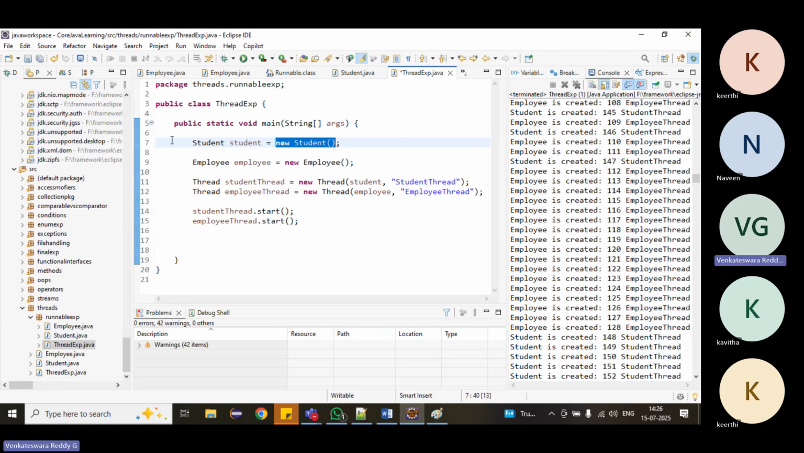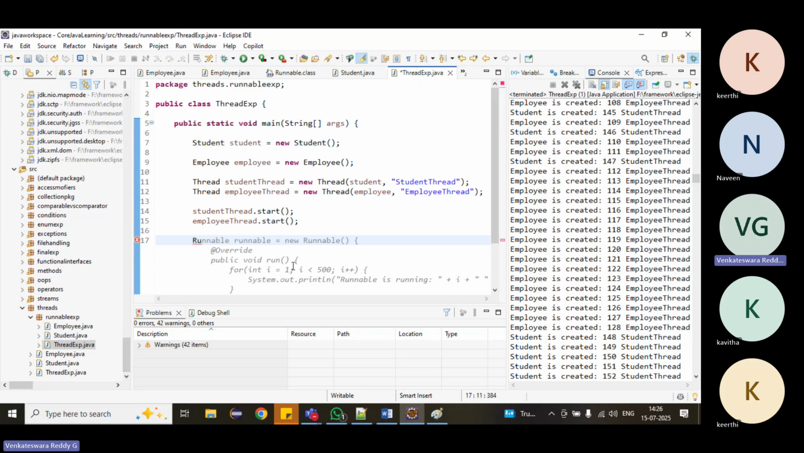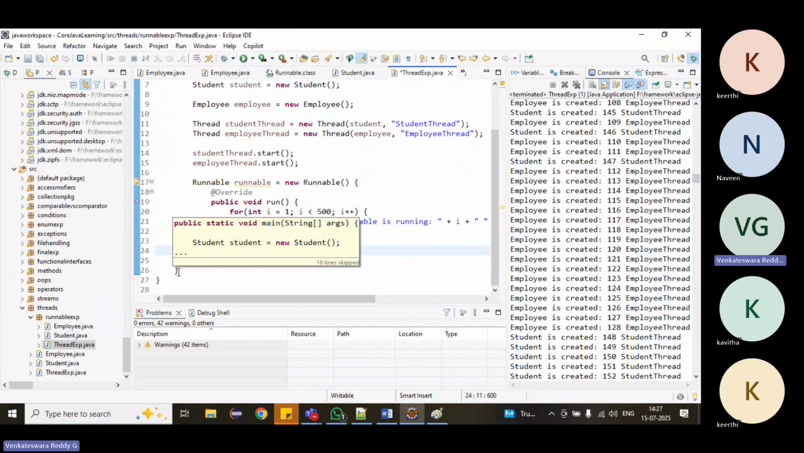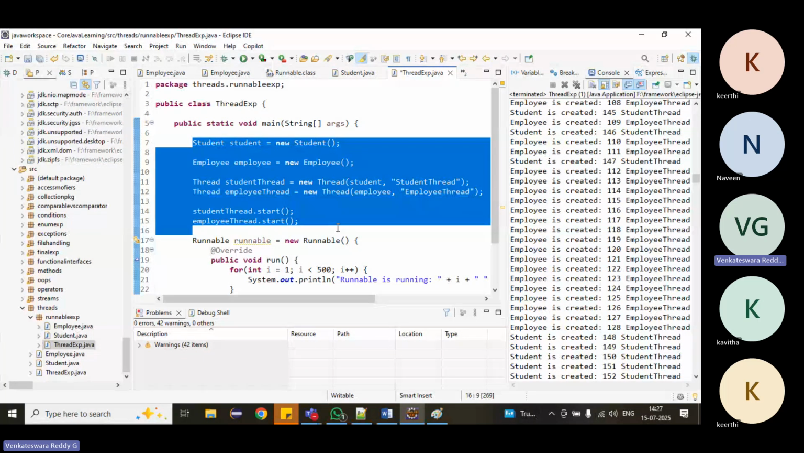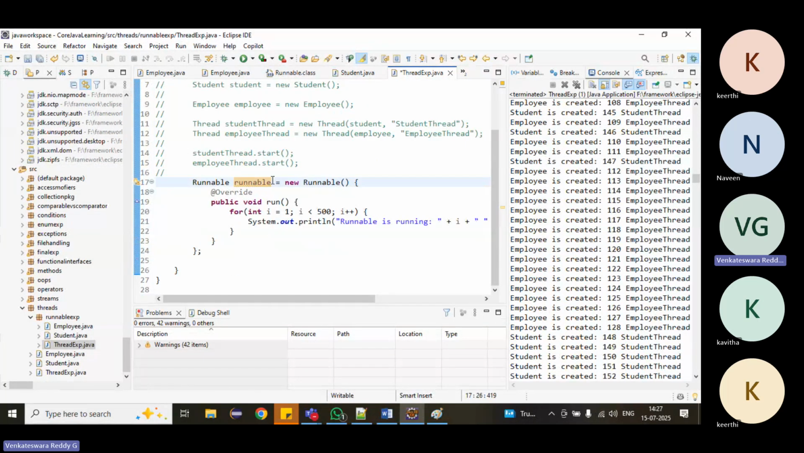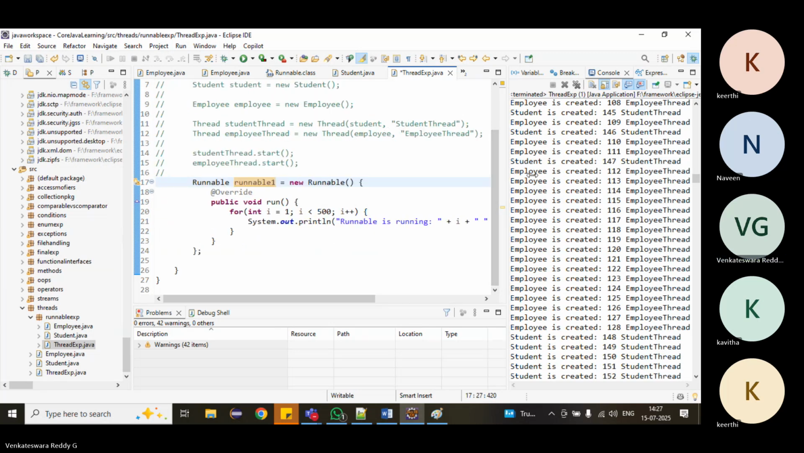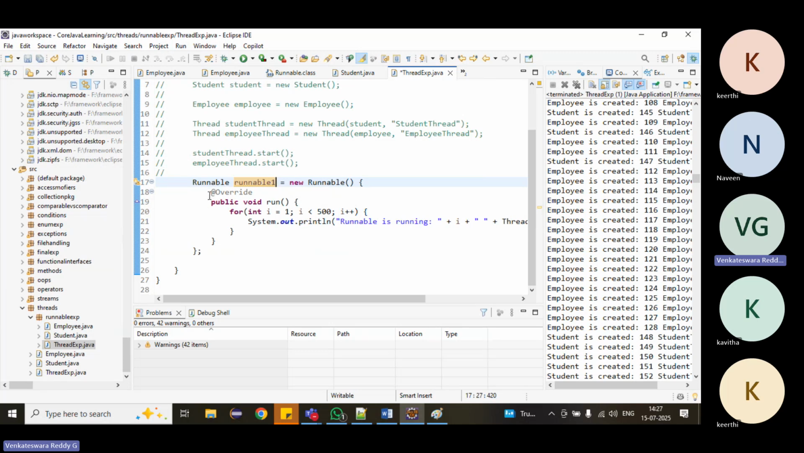Runnable is a functional interface, right? Then Runnable. This is an anonymous inner class, right? This is the Runnable one, maybe. How to create an anonymous inner class? We have seen how to create it by using a lambda expression.